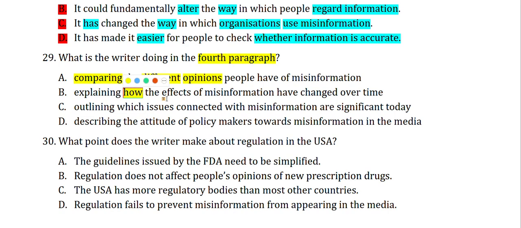Option C: outlining which issues connected with misinformation are significant today. Option D: describing the attitude of policymakers toward misinformation in the media. So we are trying to describe what policymakers think about misinformation in the media, like are they concerned or are they indifferent about this particular thing.